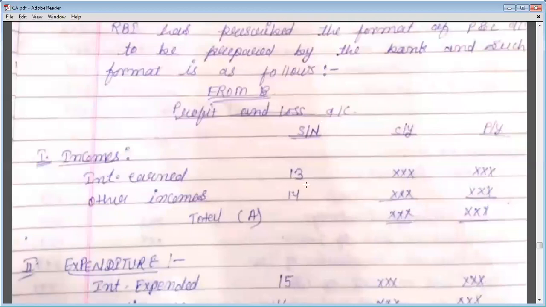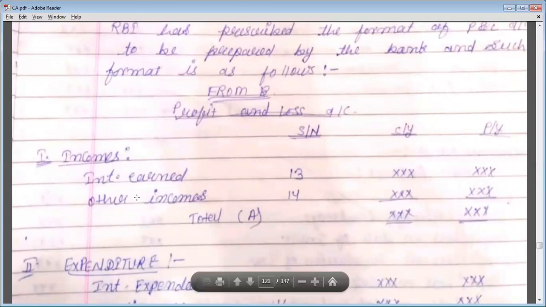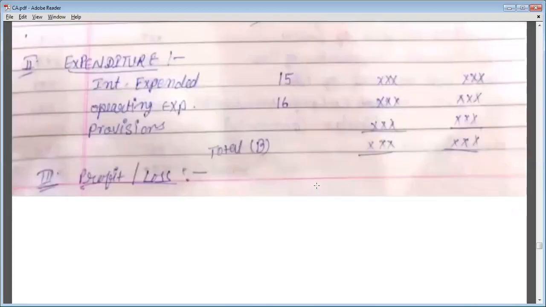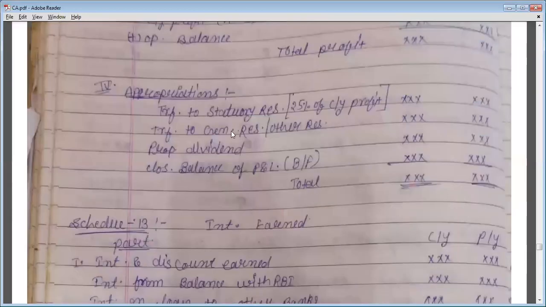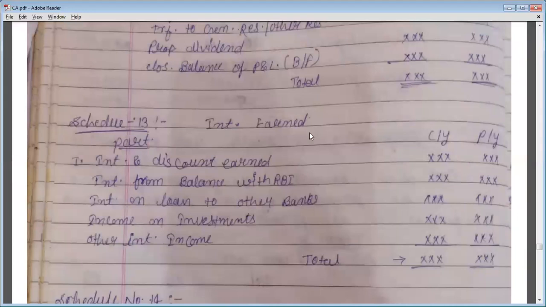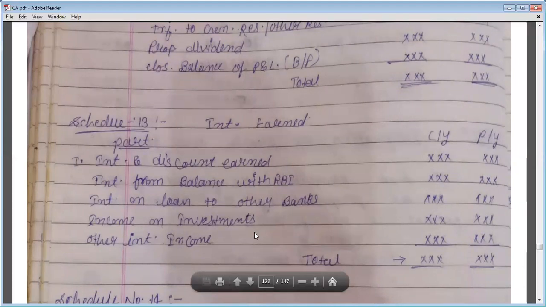These are schedule numbers 13 and 14. Now, which incomes will be included in interest earned, and which in other income? Let's see schedule 13, interest earned. It includes interest and discount earned, interest from balances with RBI, interest on loans to other banks, income from investments, and other interest income.